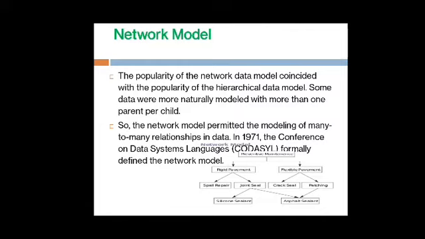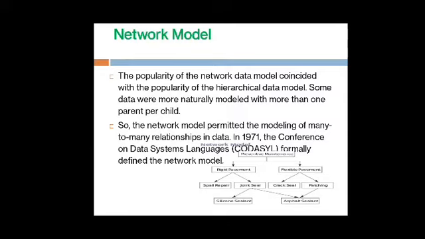But in the hierarchical model, data is only categorized in a single hierarchy. In a network data model, we can model our data with more than one parent per child. The network model permitted the modeling of many-to-many relationships in data.